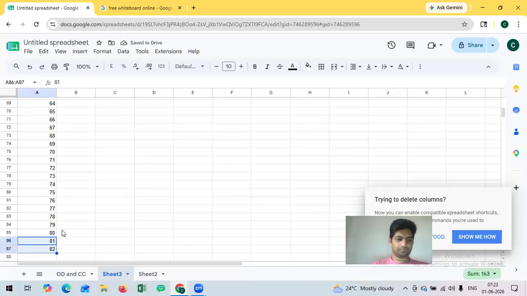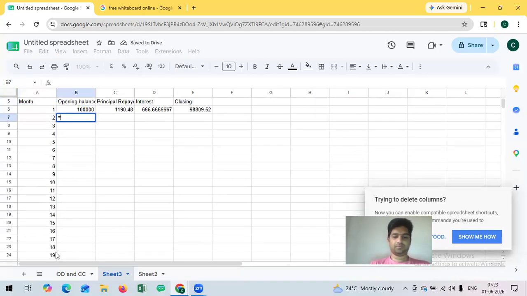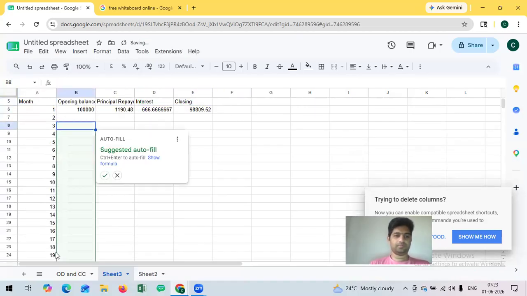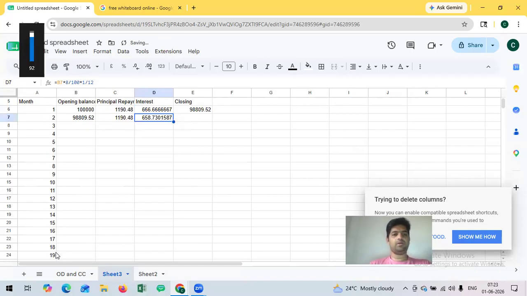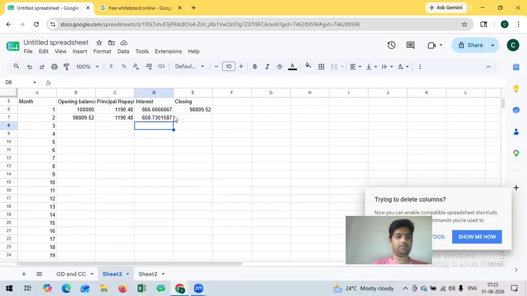82, 83, 84. The same principal repayment I will pay every month. Interest will be calculated per month only. So the opening principal into 8%, 8 by 100, into 1 by 12, that will be the interest.